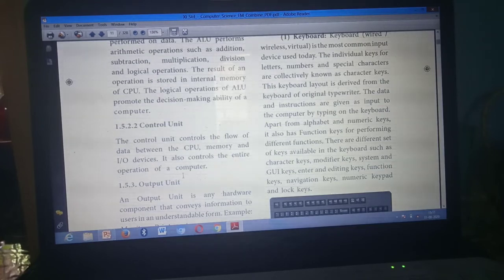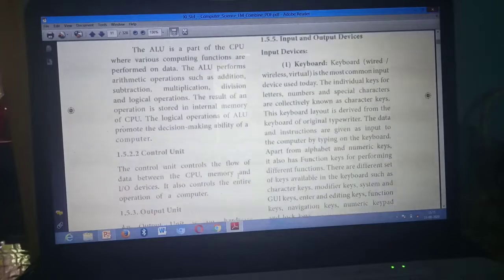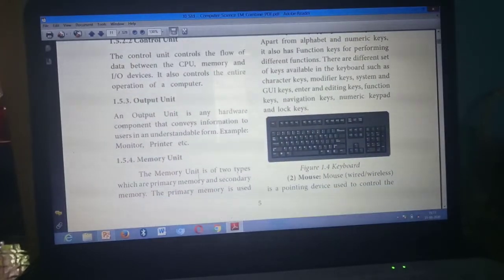Have you all marked? Yes. Next, what are the functions of a memory? Same page, page number 5. In this question, I asked you to write one line, isn't it? That line you need to write first. What is the line? Memory enables the computer to store program. First line you need to write.